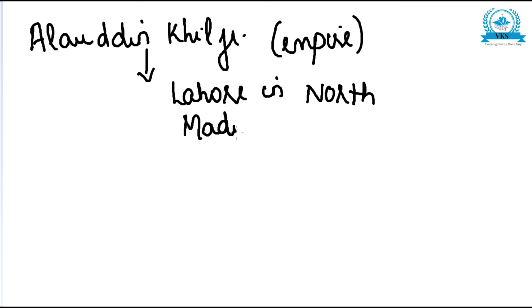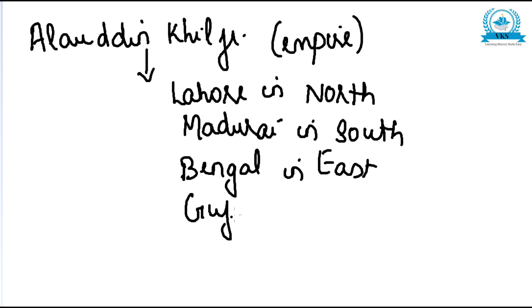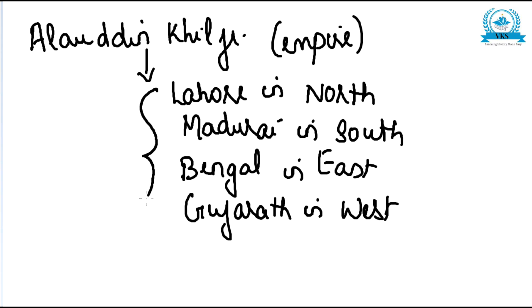We know about the conquest of Madurai in the south, and Bengal in the east, and Gujarat in the west. So this was how Alauddin Khilji's empire extended.